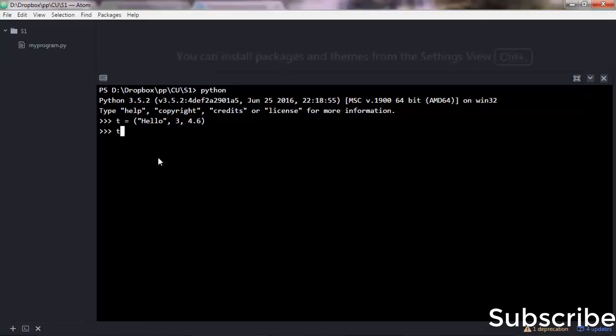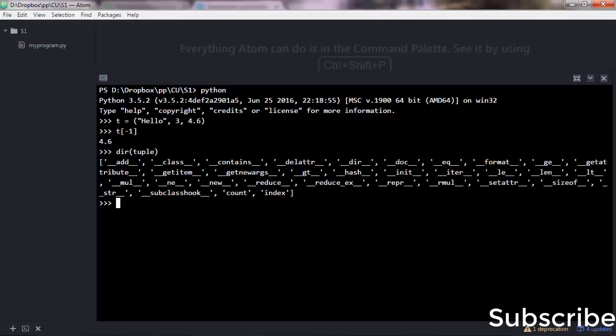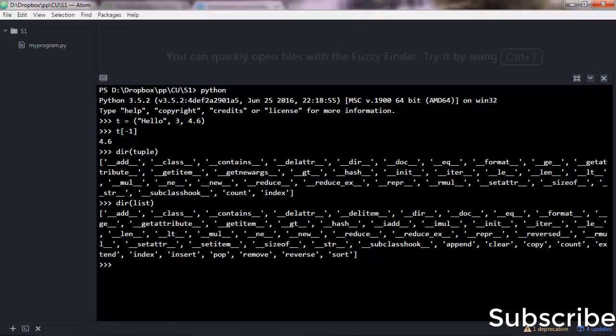And of course, you can use indexing for tuples as well. So let's access the last item, and that will give 4.6. The difference is that tuples have some slightly different methods than lists. So if you do dir list, you'll see that lists have many more methods available than tuples. So for instance, you can append items to a list, you can clear the list, copy, and count. Count is available for tuples because count doesn't change the data type, so it doesn't change the tuple, it just counts how many items are there in a tuple.